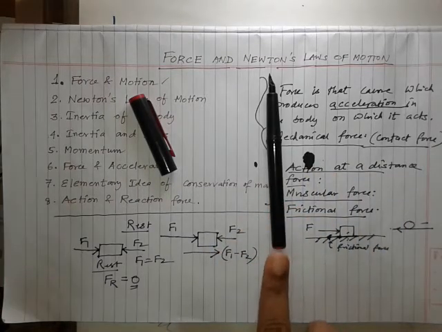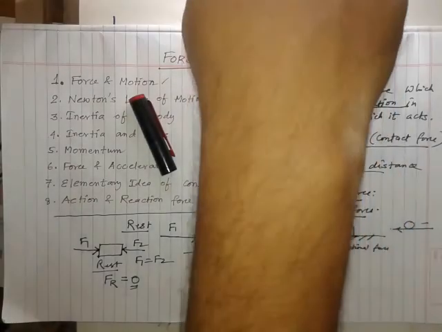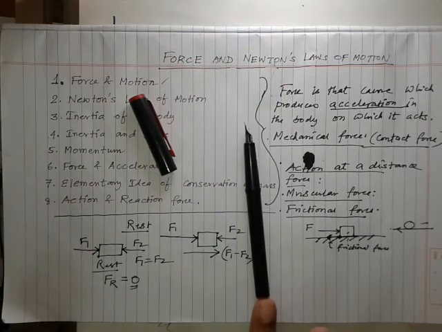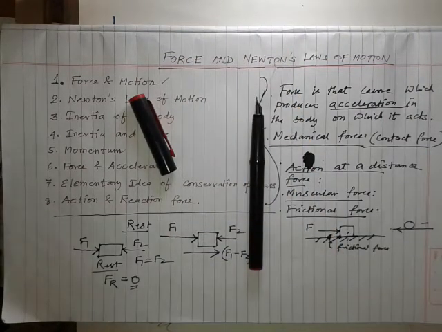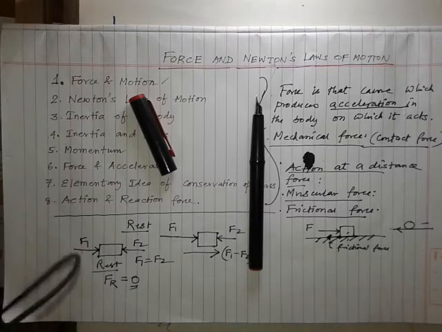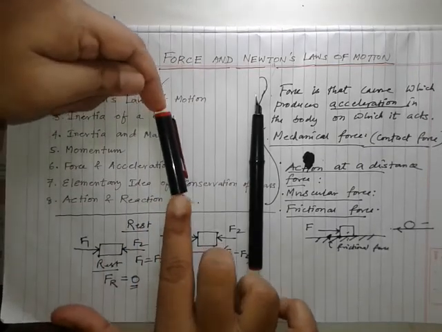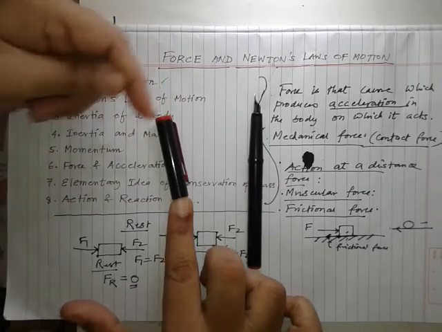Suppose I apply a force in this direction, then I am disturbing the equilibrium, because nobody is there to apply a force from that side. So if I apply a force in this direction, automatically it will go in this direction. Now suppose I apply a force in both directions equally, and the object is not moving, that means the resultant force is 0.